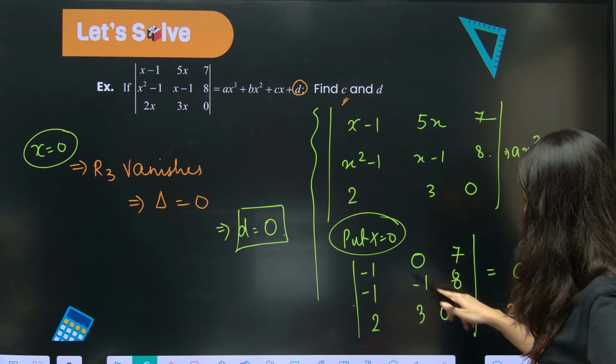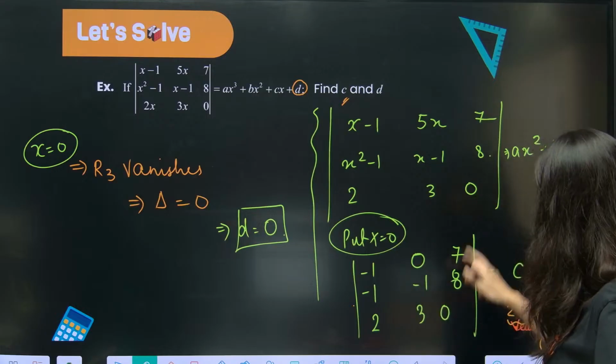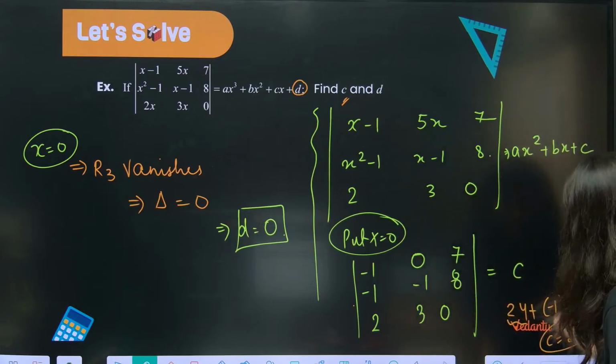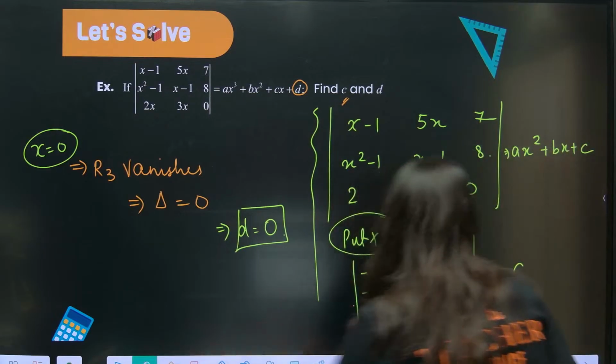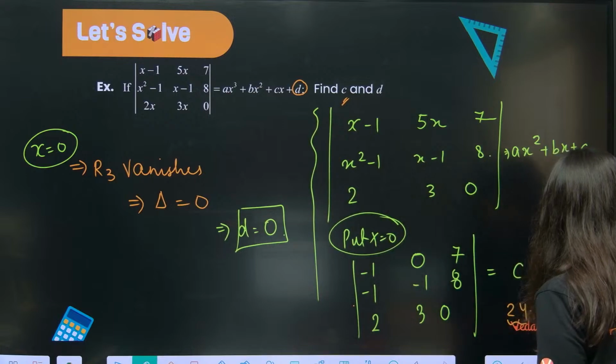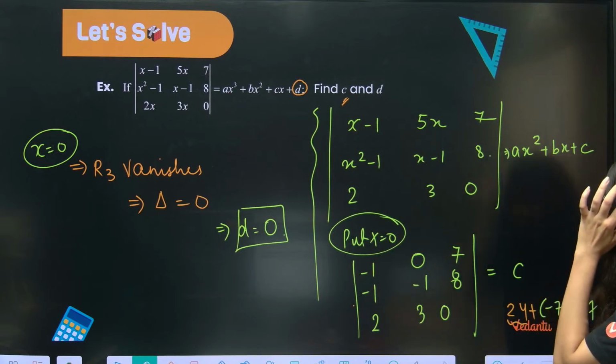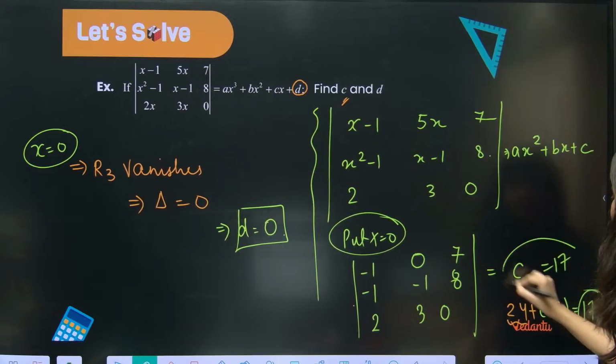So this is 0 minus 24, so plus 24. 7 was already there. Hold on, so 24 minus 7. 24 minus 7 is 17. So C is going to be just 17.